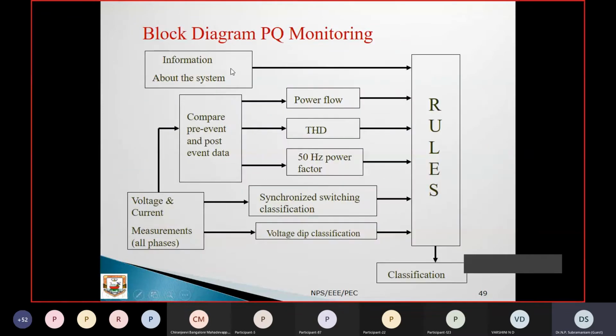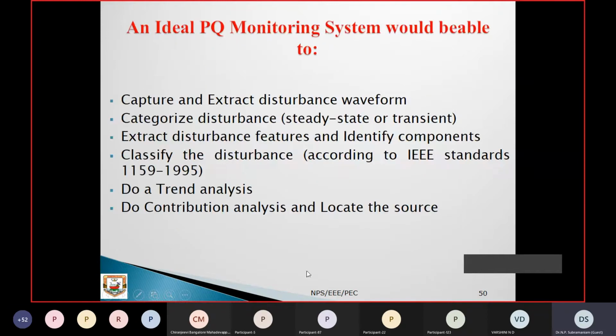Now you can see the block diagram of a power quality monitoring system. These are important block diagrams. You can see what sub-components are present, and based on that, rules are framed. It's like an expert system application. If we use an expert system to monitor power quality, we can have a classification like this. Now the ideal characteristics of monitoring: capture and extract the disturbance waveform, and any noise present should be handled. Categorize disturbances in steady state and transient state, whatever the cases, and extract the disturbance features and identify the components. Classify the disturbance according to the particular standard. Here we are using the IEEE standard 1159-1995.